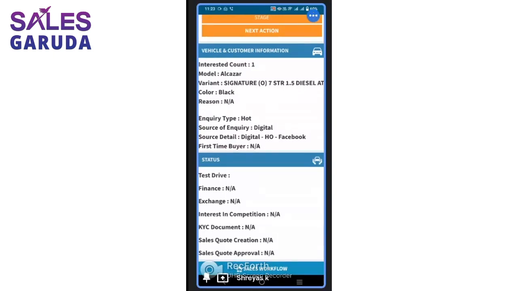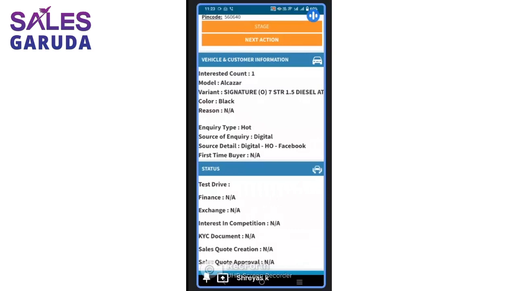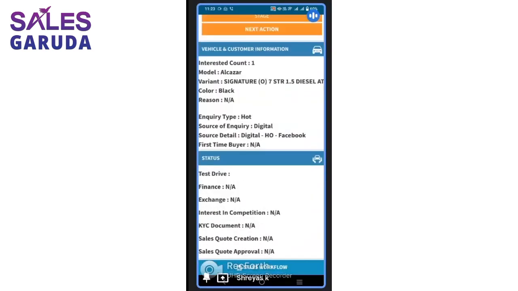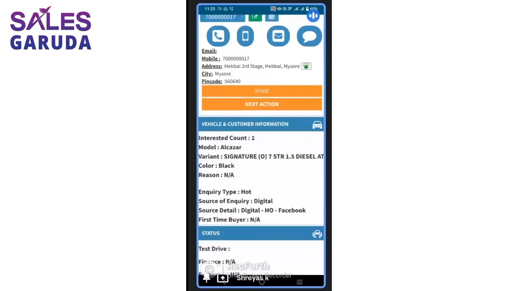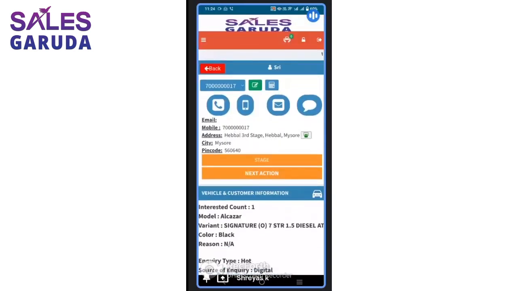Then before calling this customer, I want to see the status: whether I've given any test drive in the past, whether I've had any discussion with respect to finance, exchange, or whether he is interested in a competitor, whether I have uploaded any document for this customer, whether any sales quotation is created or my manager has approved it. I need not search for this data anywhere; within a little bit of scroll, I'll be able to see this information right here on the screen. This is the biggest benefit that the DSA will be getting. The entire information of the customer with respect to vehicle interest, status or stage, you will be able to see here.